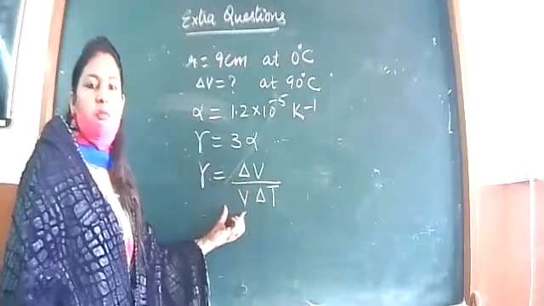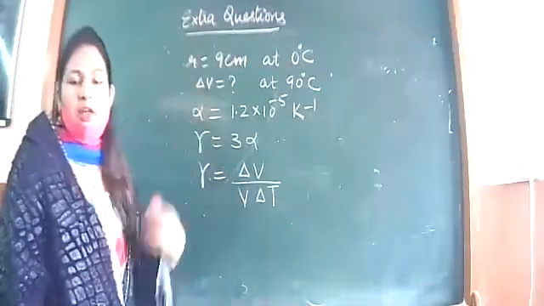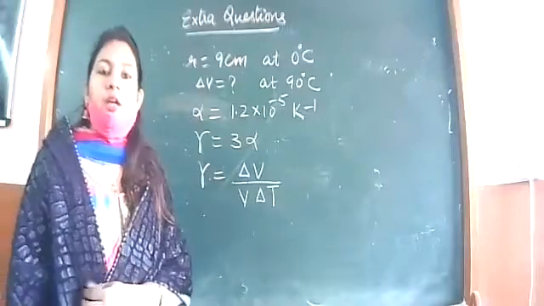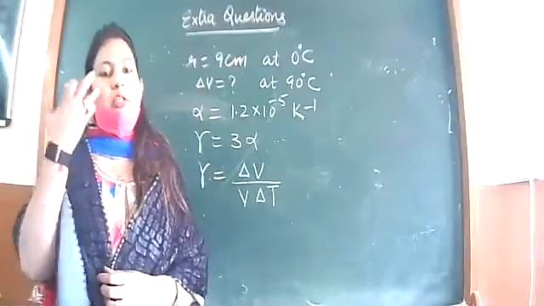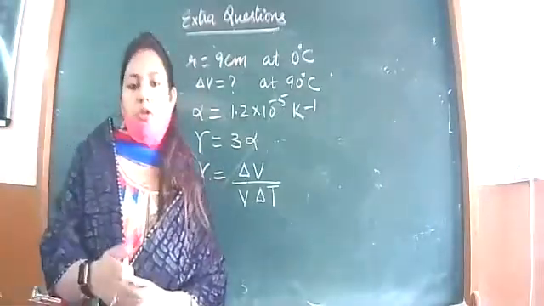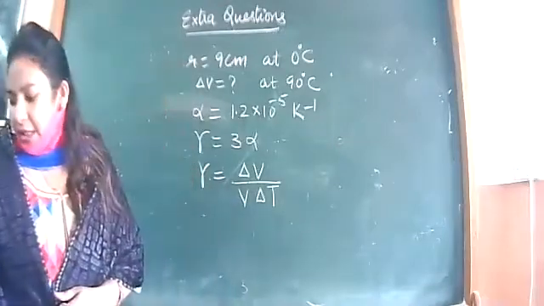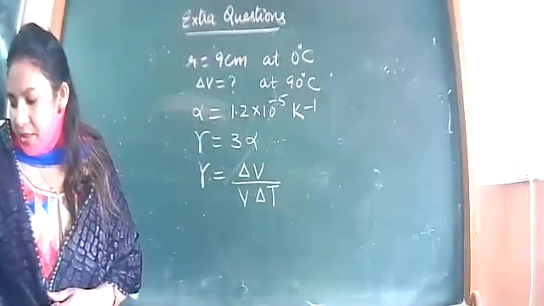Now how to find volume? Radius is given of the ball. Spherical ball's radius is given. So you can find its volume by using 4 over 3 pi r cube. So do that. Do the calculation and tell me the answer. Yes. Hurry up.